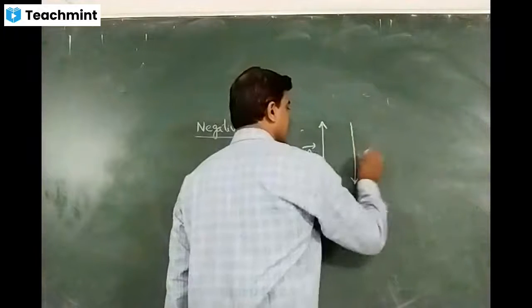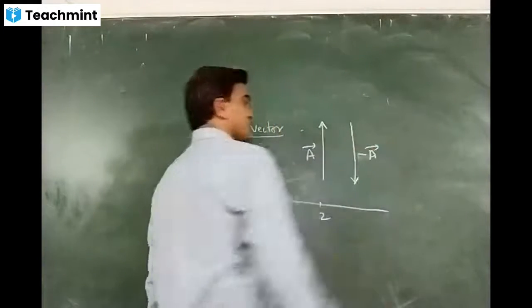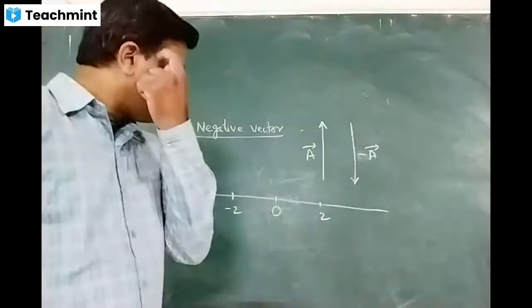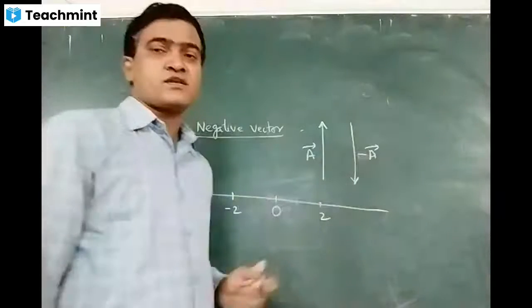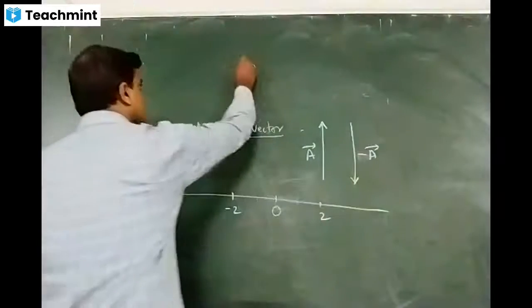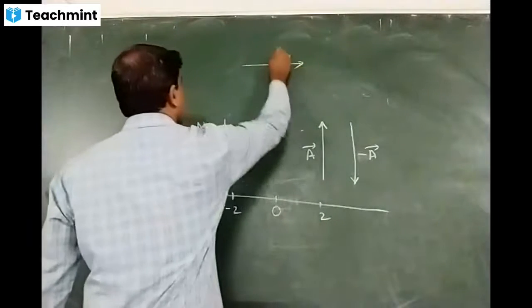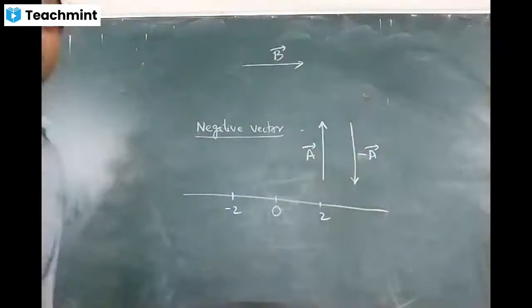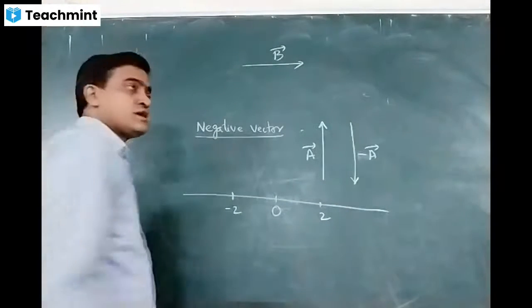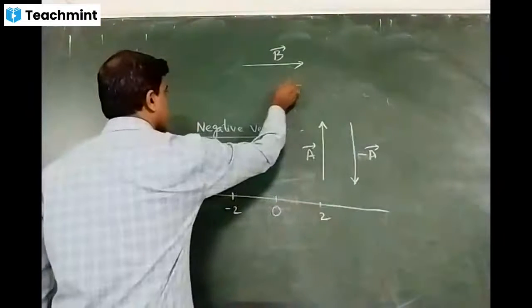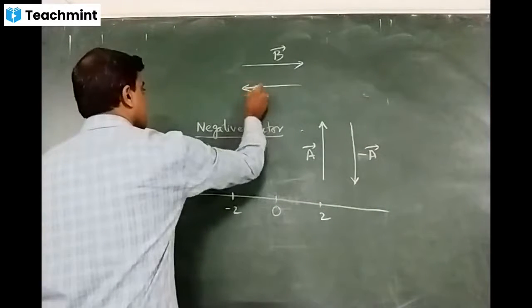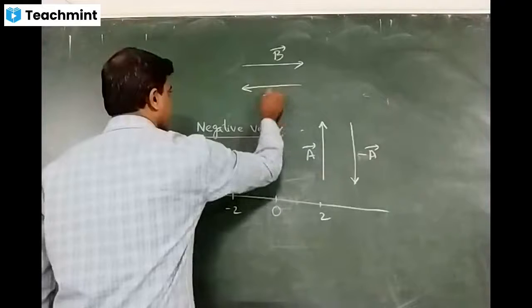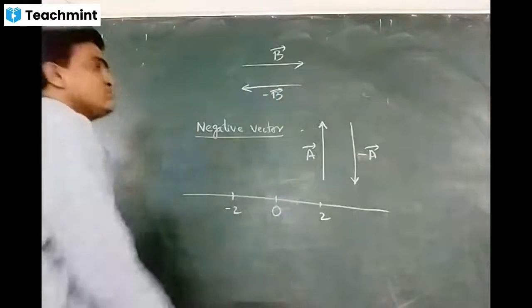This one is nothing but minus A bar. You can take the direction of the vector anyway. Like if I take this vector as B bar, and if I want negative of B bar, then I have to reverse it. This will be minus B bar.